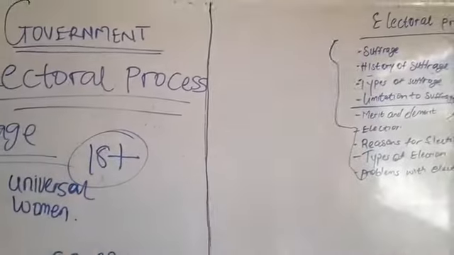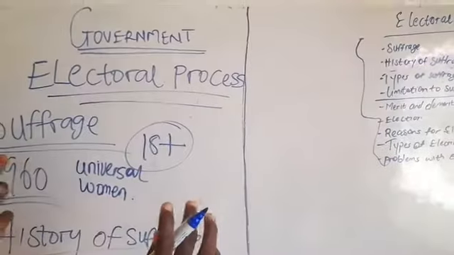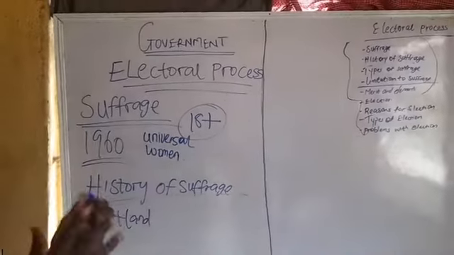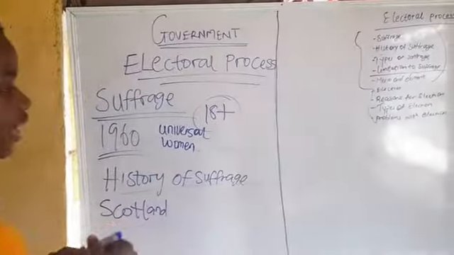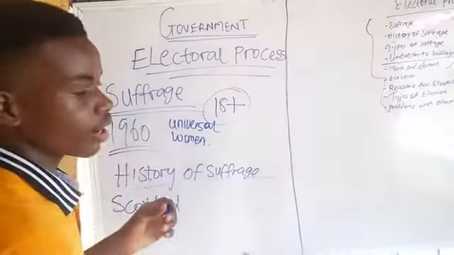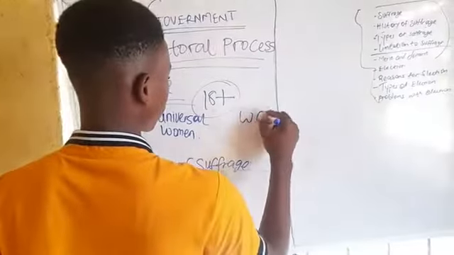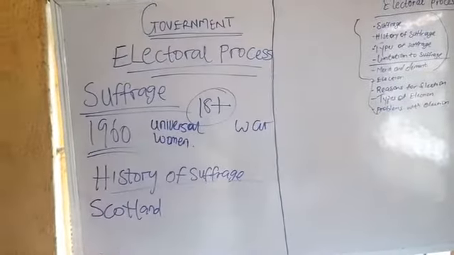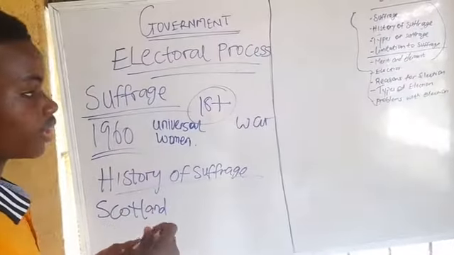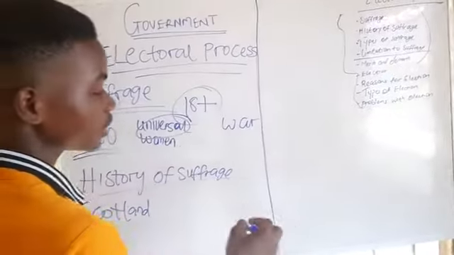So we're going to move on to limitations to suffrage now. There are certain limitations to the right of an individual to vote, because not every individual can just vote at any time, but there can be some things that come up at some point in time to hamper that right to vote. An example of things that can disrupt the right to vote is war. For example, terrorism in a land that leads to war. There won't be voting in that country. There won't be anybody coming out to vote. That is when the right to universal suffrage is hampered.